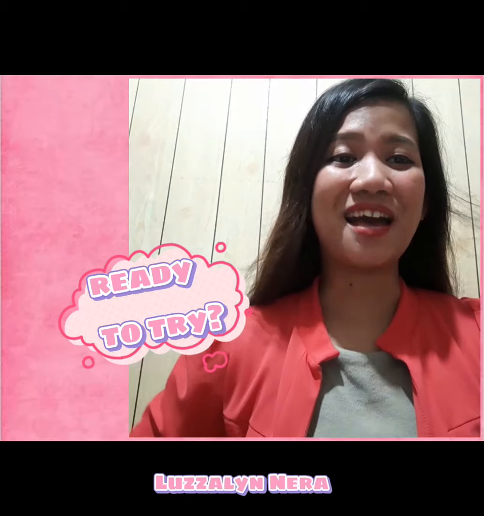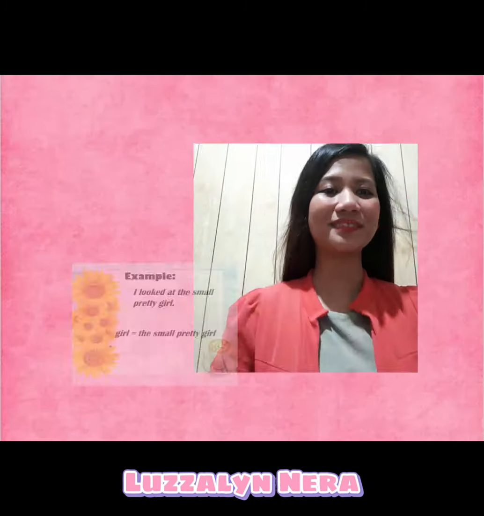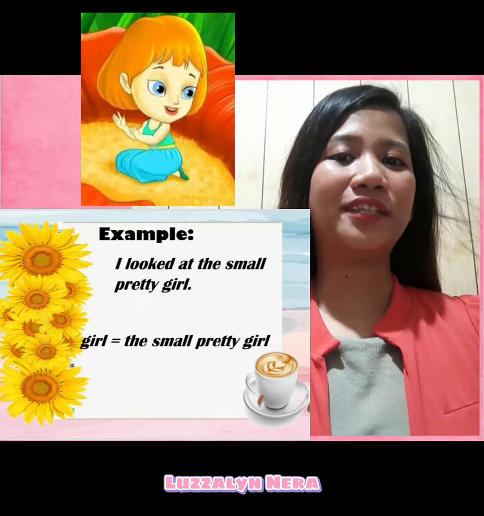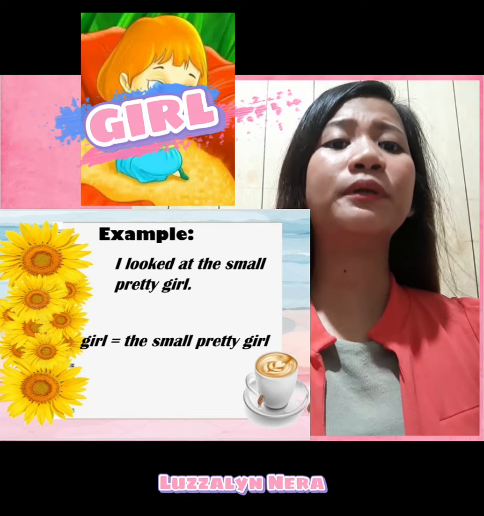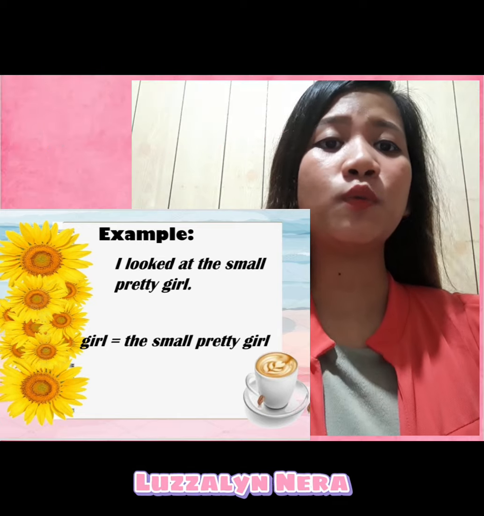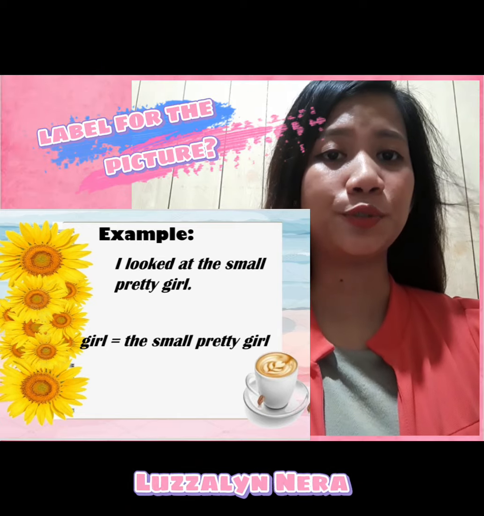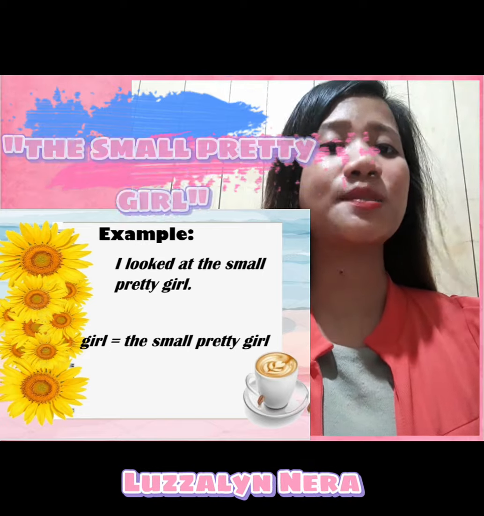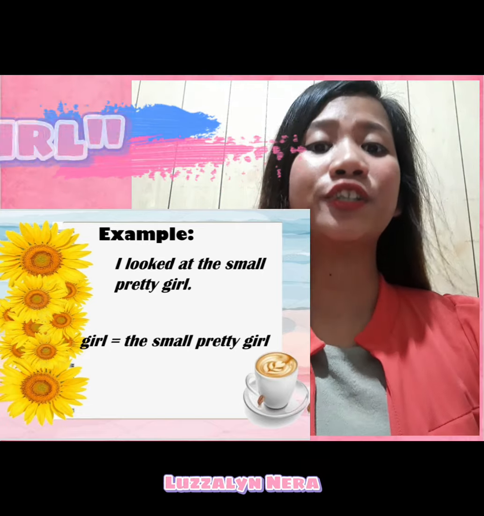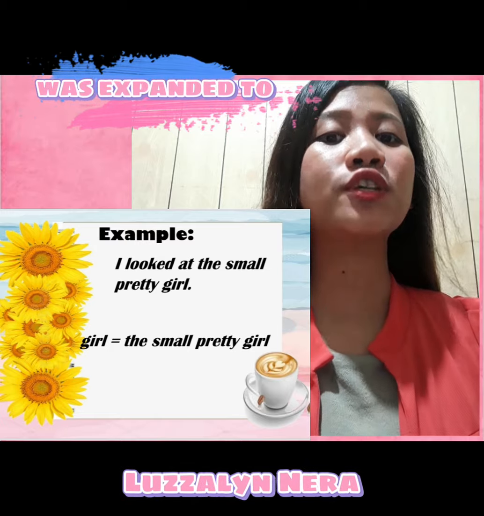Let's have another example. I look at the small pretty girl. We could label the picture with a single word, girl. But which group of words would work equally well as a label for the picture? What is the noun phrase in this sentence? The small pretty girl. The girl was expanded to the small pretty girl.